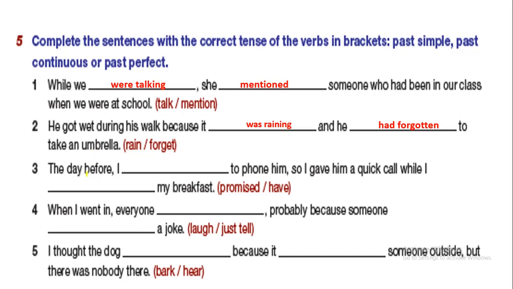Okay, number 3, the day before. Of course here before is not a connector, but it comes here to order the events. The day before, so the day before is number 1. Here we have the verb promise. It should be had promised. So I gave him a quick call while. Here we have while. What comes after while, if you remember? After while comes the past continuous tense. Here we have the verb have, so have should be having. What comes after I? Was or were? It is was. So it is was having.